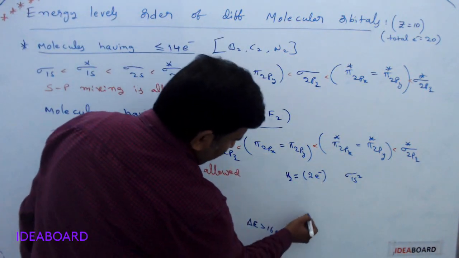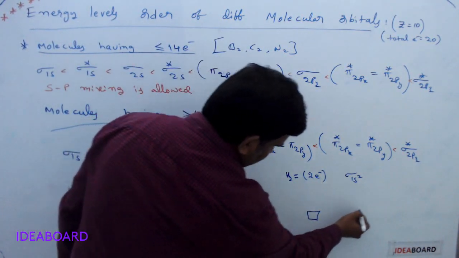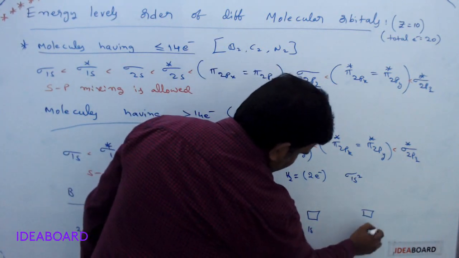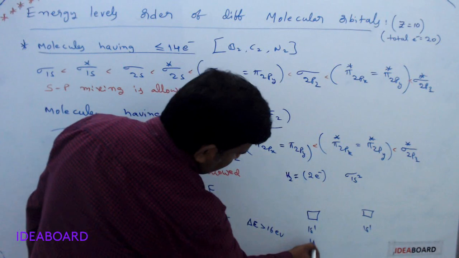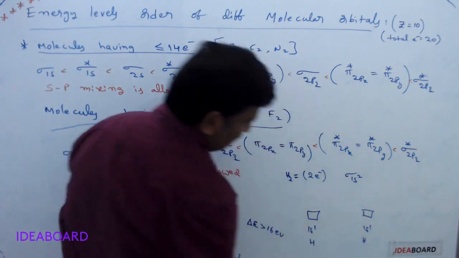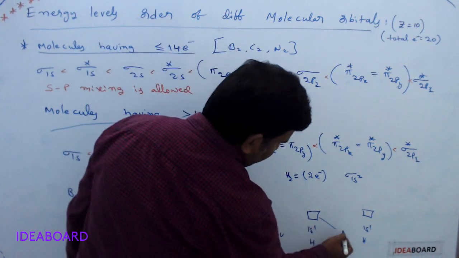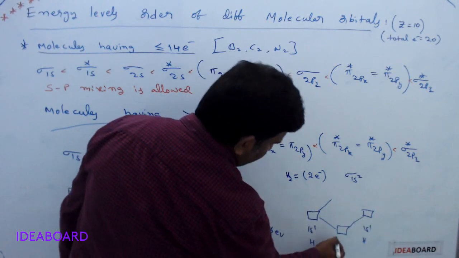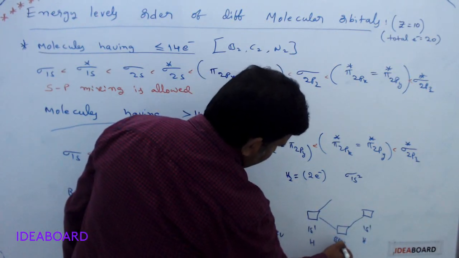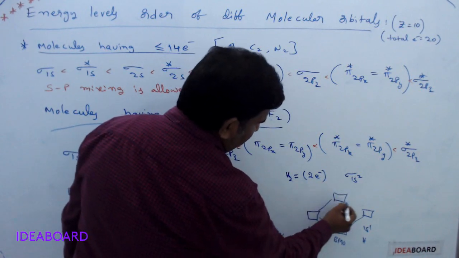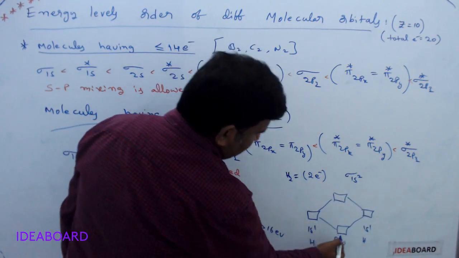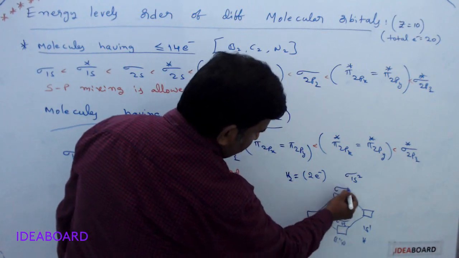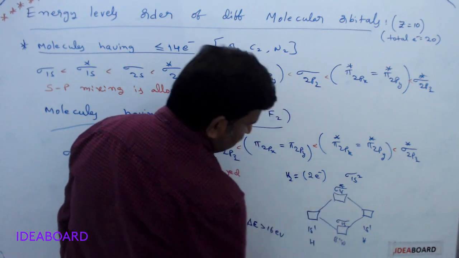If you write the atomic orbitals 1s1 and 1s1, hydrogen here and hydrogen here, when these two combine, two types of orbitals are formed: a bonding molecular orbital, sigma 1s, and an anti-bonding molecular orbital, sigma star 1s.